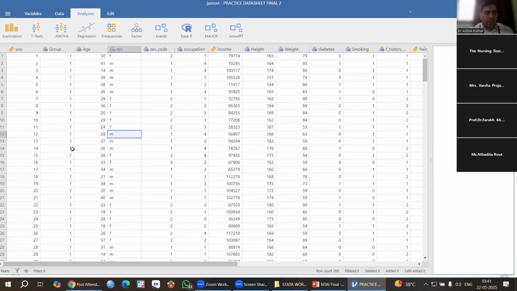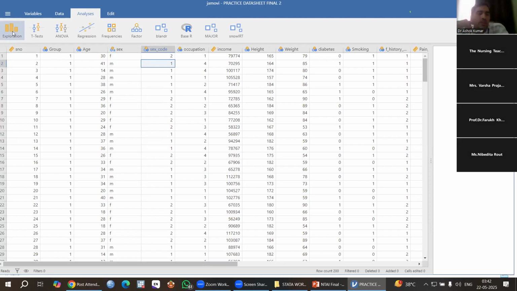Then first, we have to calculate for the first categorical variable. For the categorical variable, I have to calculate how many males and how many females. One is male and two is female. You can see here, 1 male, 2 female.